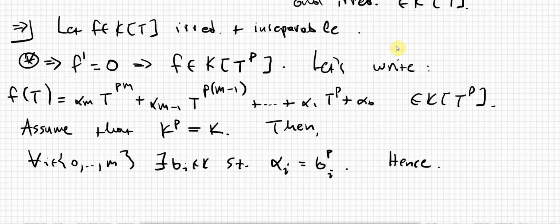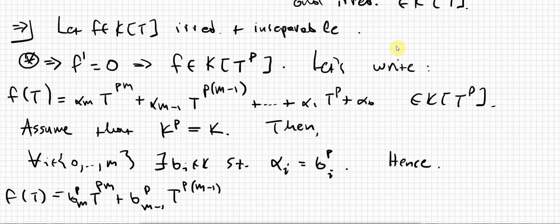Hence, if we just continue writing from f over here, this is going to be b_m to the power of p, t to the mp, plus and so on, b_1 to the power of p t^p plus b_0^p.